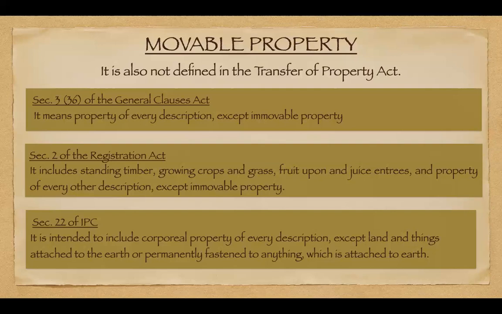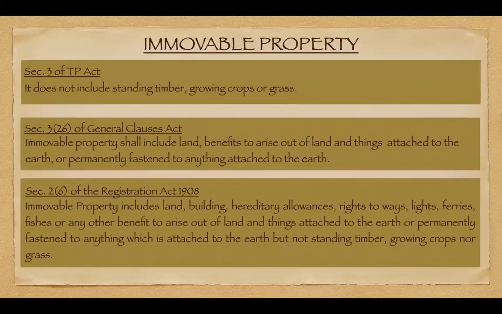Yes, sir. Okay, now coming to the next, immovable property. Immovable property is defined in the Transfer of Property Act. Section 3 of the Act says that immovable property does not include standing timber, growing crops, or grass. As I said, this section is not exhaustive.